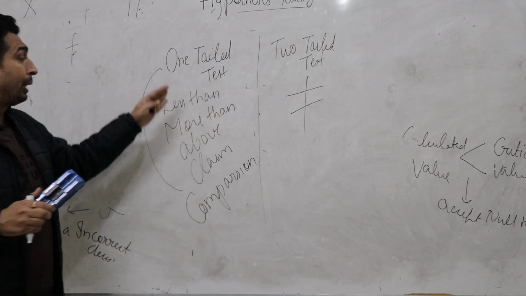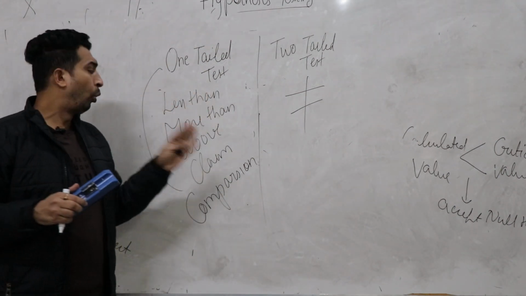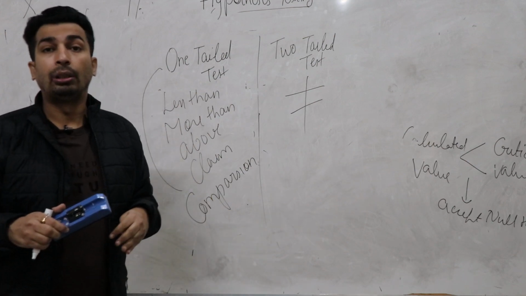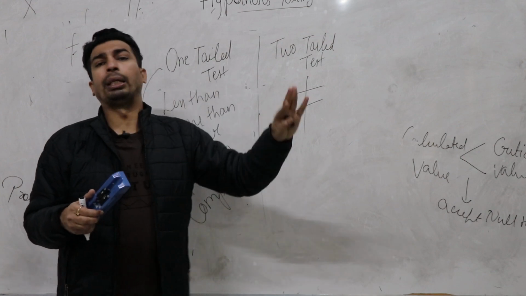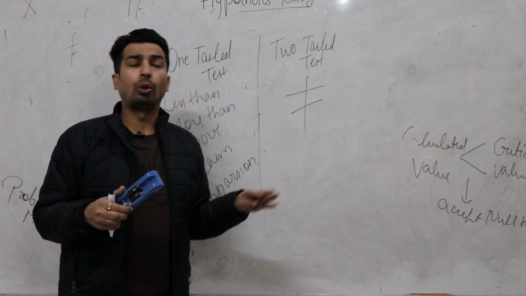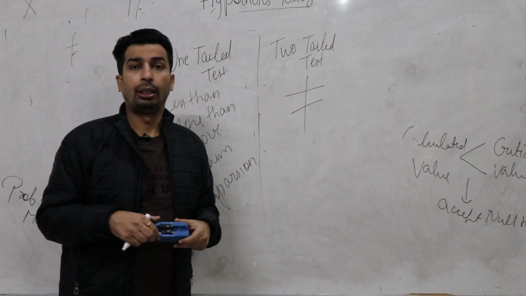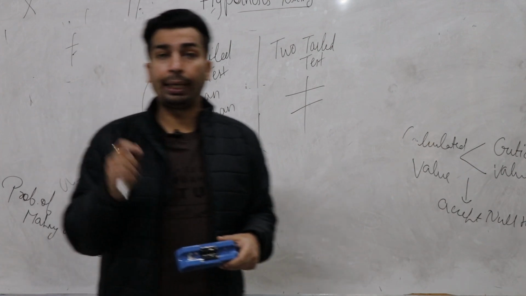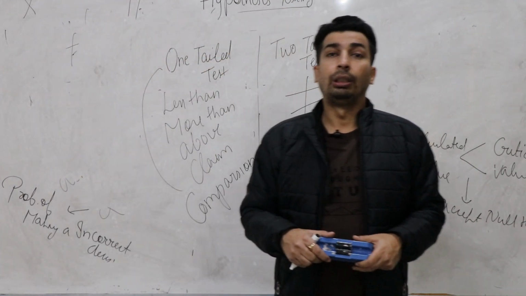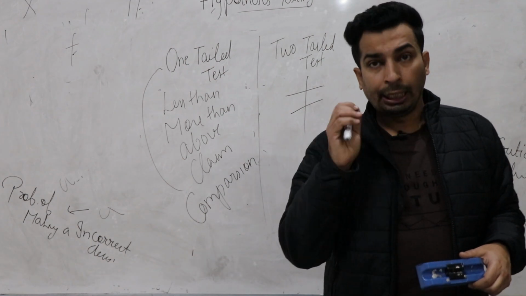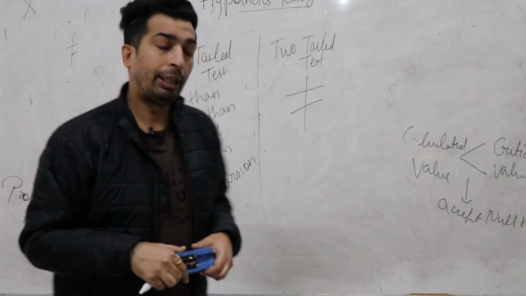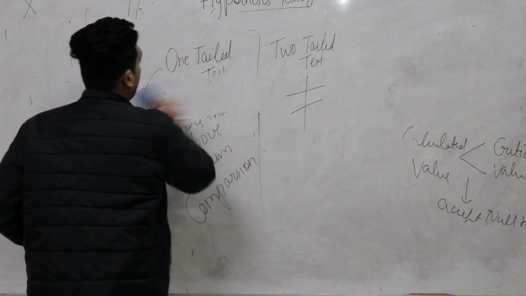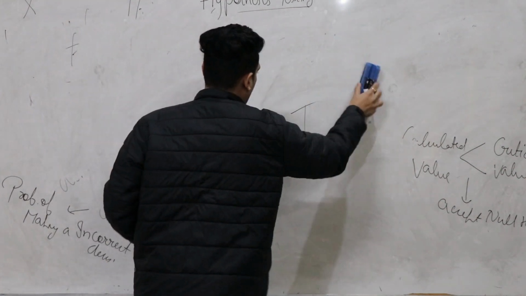If nothing is mentioned related to these words, less than, more than, above, claim, comparison, the case is two tail. If nothing is mentioned, you can't come to any conclusion. The case is a two tail test. Clear? Is there any problem in any concept? Any doubt? If anybody still has any doubt, please mention your doubt in the comment box. Definitely I will reply. Now the next concept.